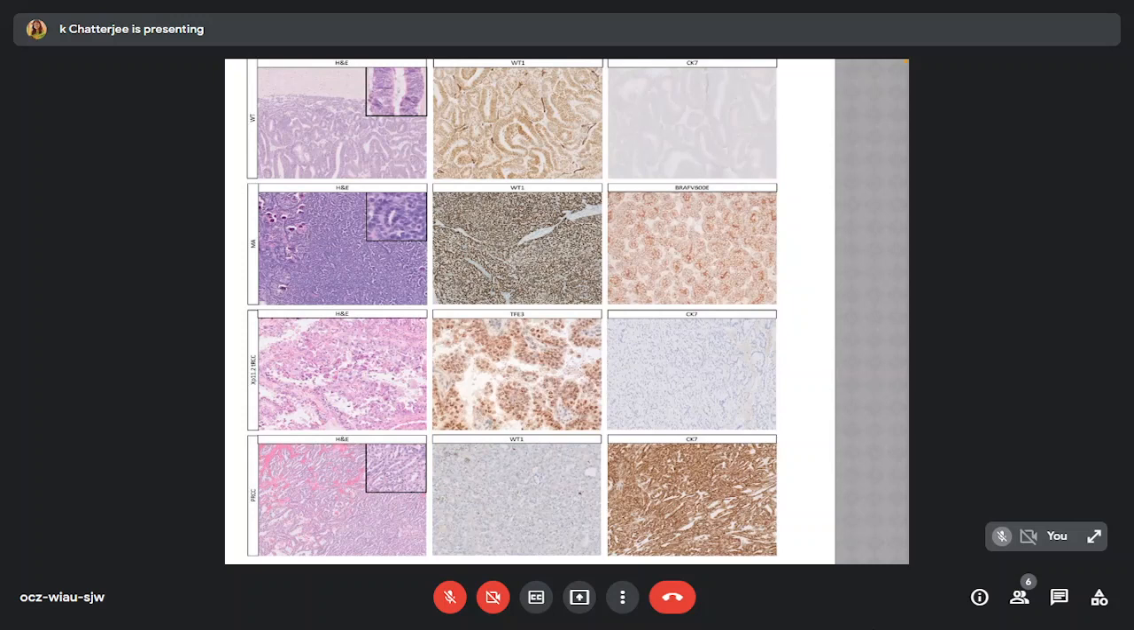Xp11.2 tumors show on histopathology large epithelioid cells with eosinophilic cytoplasm and prominent nucleoli. These show nuclear positivity for TFE3 stain and are negative for CK7. And papillary renal cell carcinomas are WT1 negative and CK7 positive.